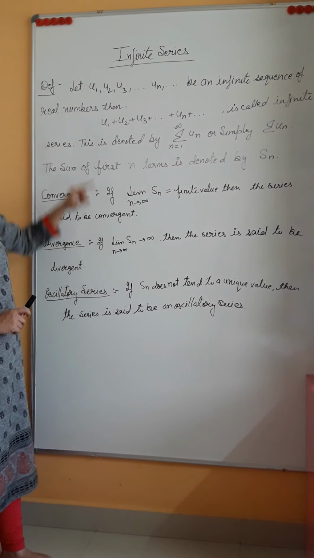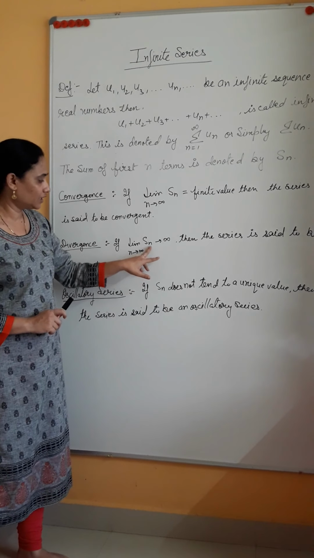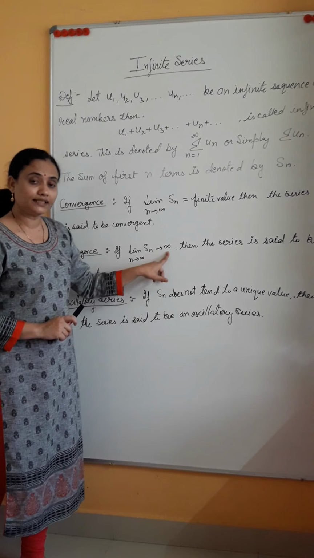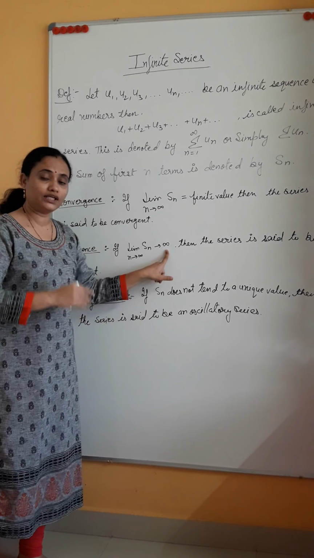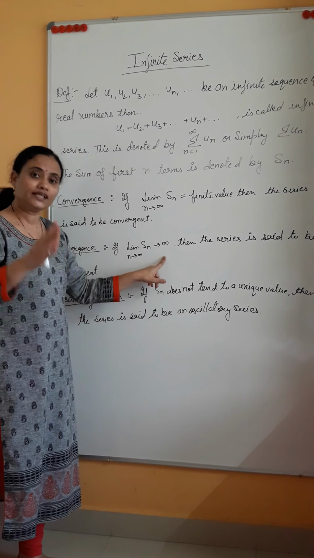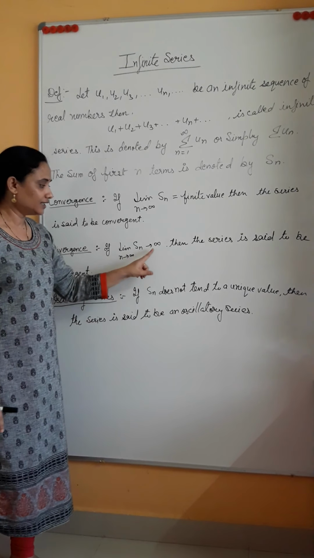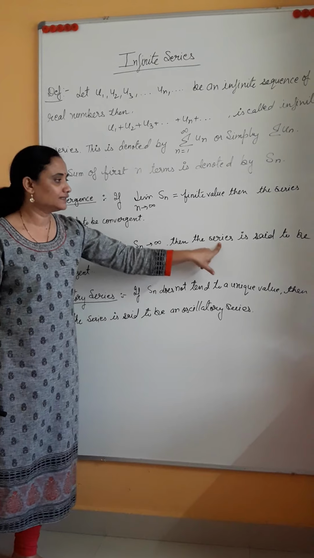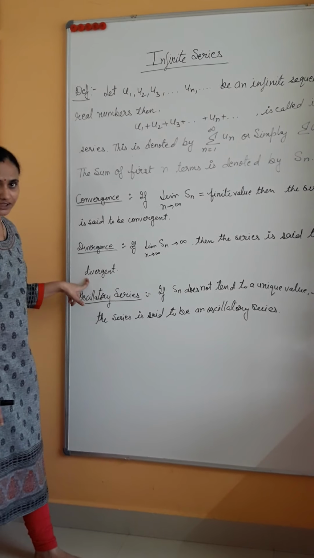Similarly, if we apply the limit n tends to infinity on Sn and it does not reach a finite value, it keeps on increasing with n, that means it is diverging. In that case, that series is said to be divergent.